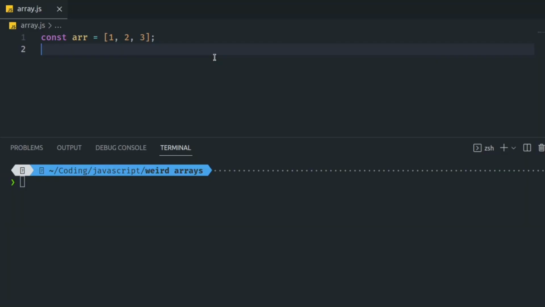Number 4. Changing array length. Imagine an array like a line of seats in a theater. We have seats for our guests, and if we want more, we add more seats, right? Arrays work similarly with the length property. When we change the length, we're telling JavaScript how many seats or slots we want in our array.